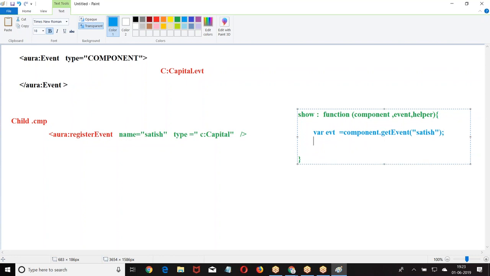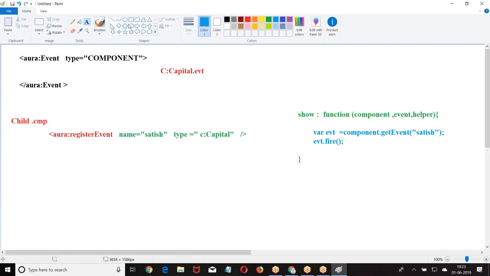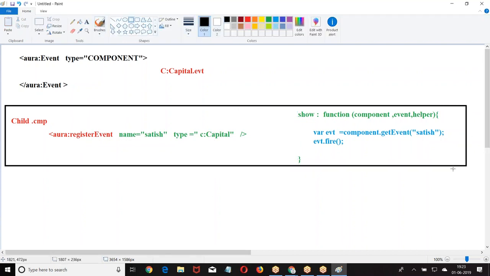When you click on a button or change the value, the script will automatically fire. There you are saying get the event with the name called Satish. Then evt dot. So the child will register the event and the child will fire the event.